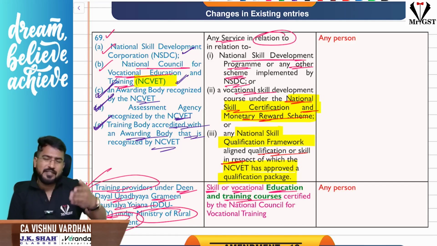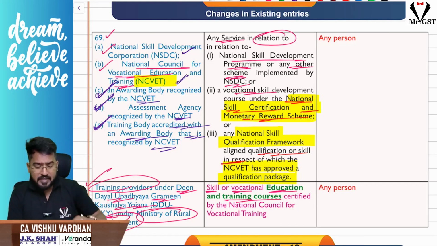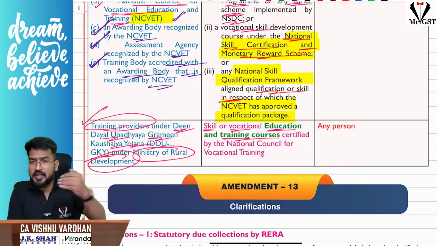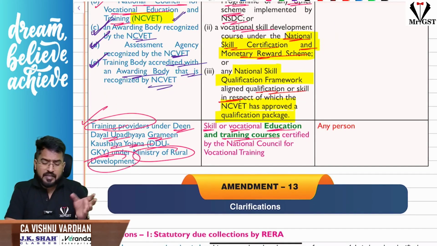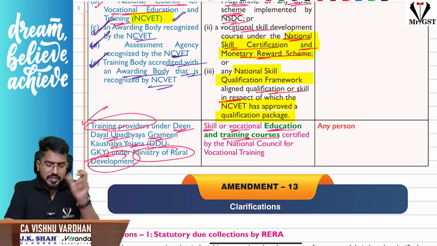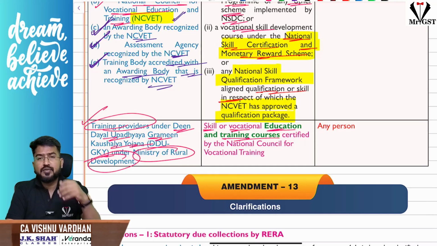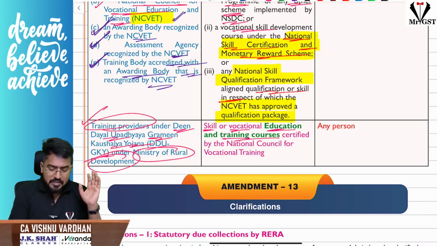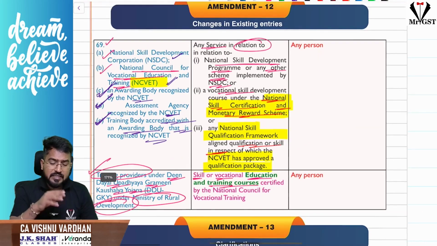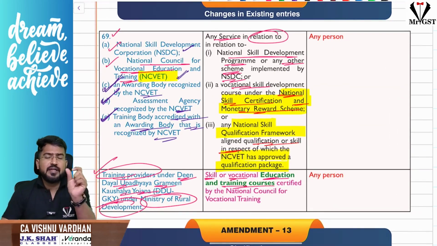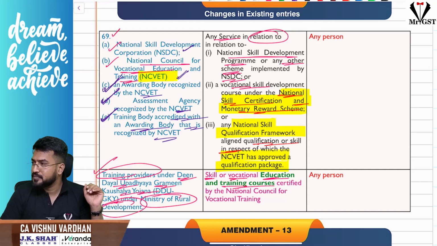Next one, earlier, same services like training providers providing training services under the Deen Dayal Upadhyaya Gramin Kaushalya Yojana, under that scheme. Earlier there was only the word skill or vocational education, now they have added training also. Sorry, earlier there was skill or vocational and training courses, now they have added the word education. Apart from that, this is nothing but the same entry. So these are the changes in existing entries, just here and there some small names have been changed.